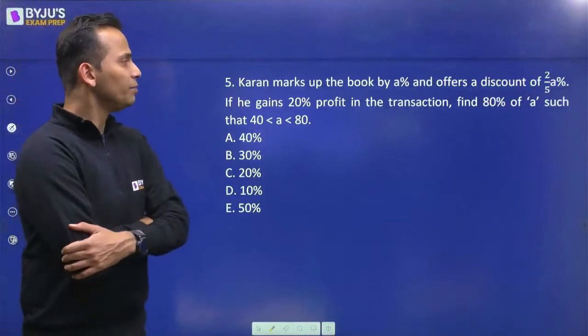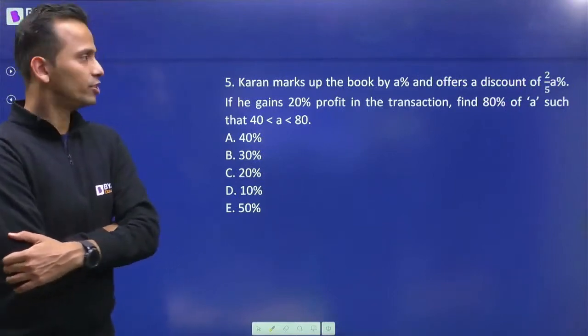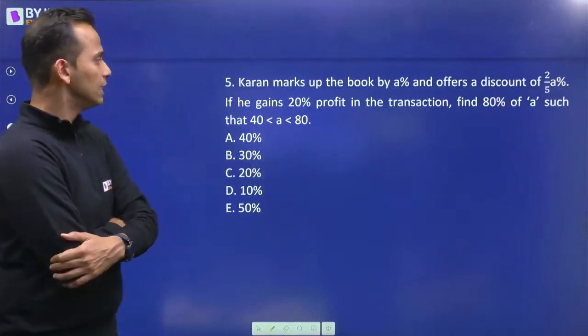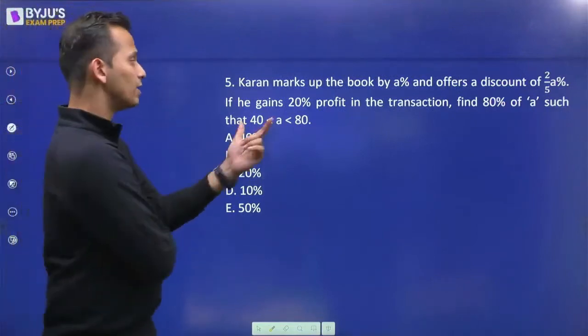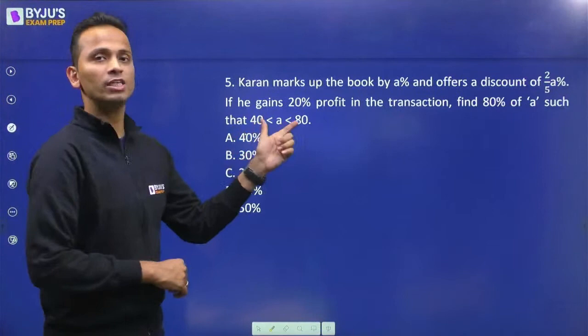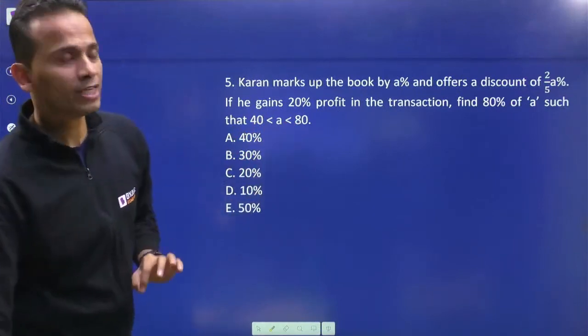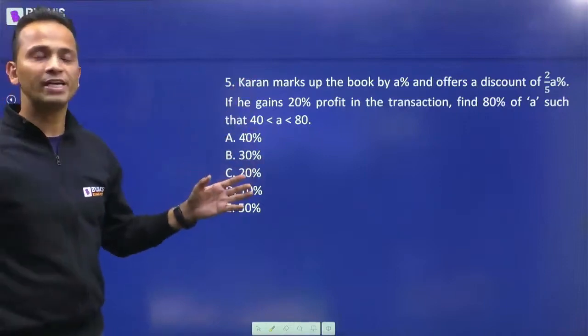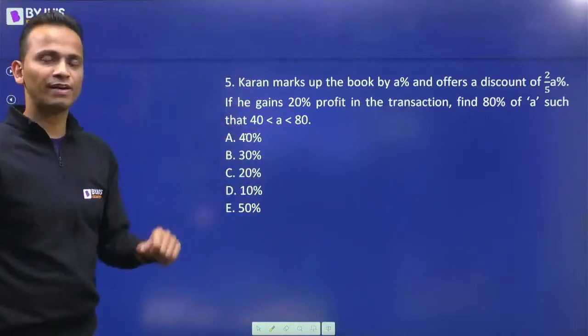If he gains 20% profit in the transaction, find 80% of A, given that A is between 40 and 80. So the value of A is given as between 40 and 80. You'll have to find out the value of 80% of A. These are the 5 options.